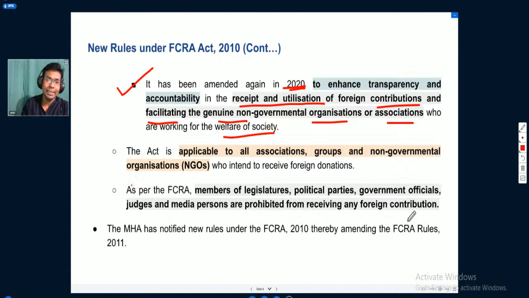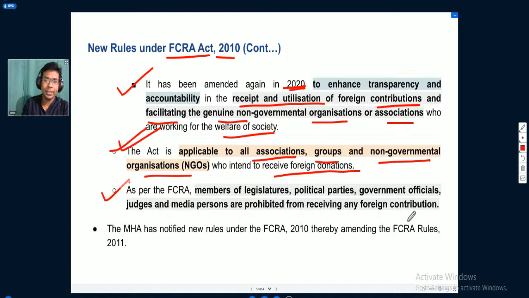The act is applicable to all associations, groups, and non-governmental organizations who intend to receive foreign donations. This particular act, the Foreign Contribution Regulation Act 2010, is applicable to all associations, groups, and non-governmental organizations who intend to receive foreign donations.